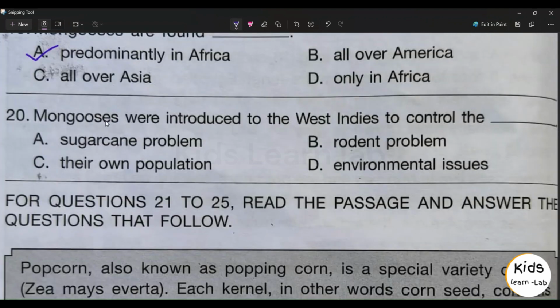20th question. Mongooses were introduced to the West Indies to control the dash. Option A, sugarcane problem. Option B, rodent problem. Option C, their own population. Option D, environmental issues. Option B, rodent problem, is the right answer.